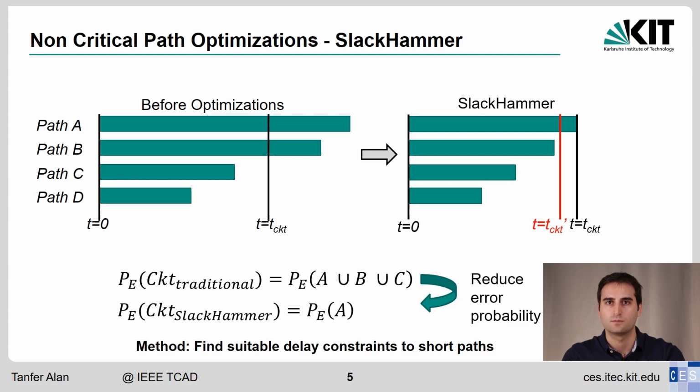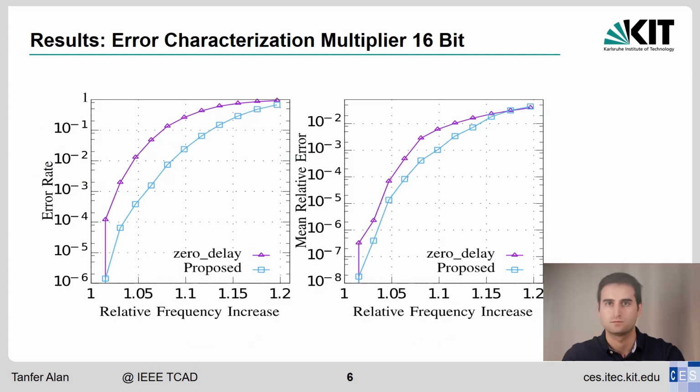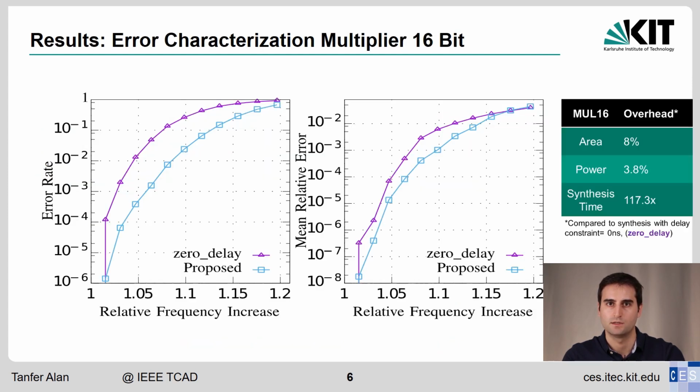We do that by setting a delay constraint to each primary output. Here we compare a 16-bit multiplier synthesized with the traditional algorithm with a delay constraint of 0 nanoseconds against SlackHammer. We compare error rate and magnitude as we increase the frequency beyond the design frequency.